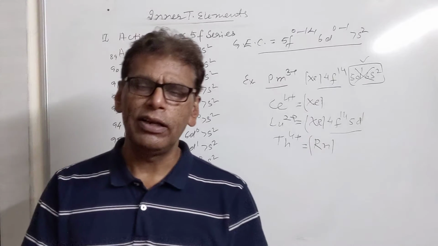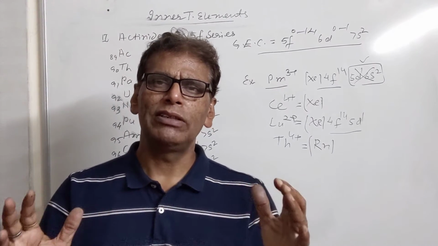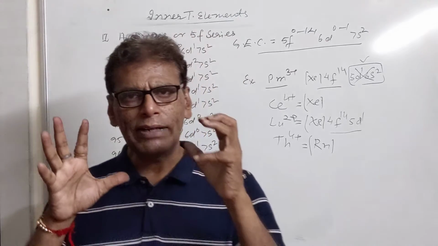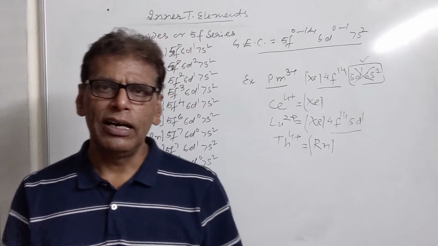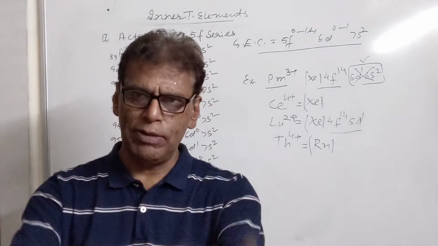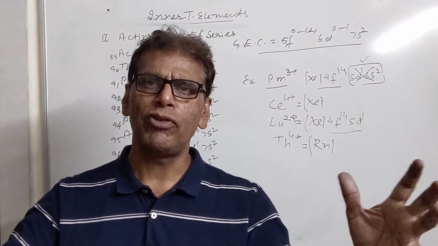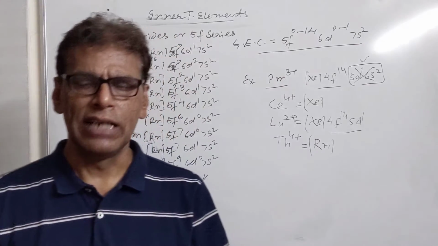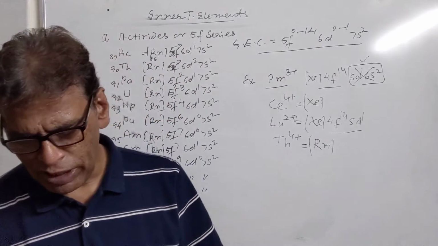What are those factors? Number one is splitting of the subshells in multi-electron systems. When the number of electrons increases highly, the different subshells of a particular shell split apart from each other, and the distance between these subshells increases, which affects the electronic configuration.